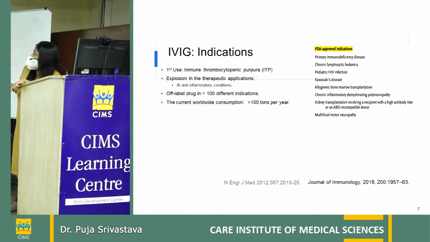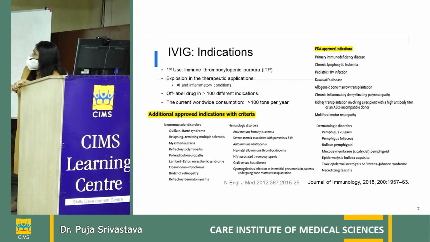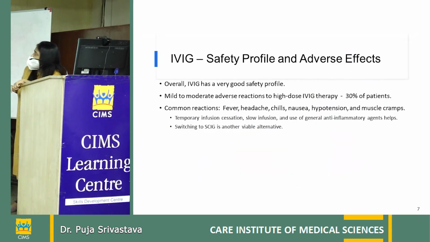FDA approved indications are primary immunodeficiencies, CLL, pediatric HIV infection, Kawasaki disease, bone marrow transplant, CIDP, kidney transplant, and multifocal motor neuropathy. It is also used in other indications like neuromuscular, hematological, and many dermatological conditions. Overall, it has a very good safety profile.